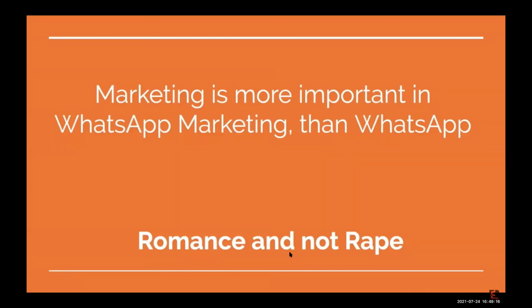So when you are wooing someone, you do things that the other person will like. So when you are using WhatsApp for marketing, create messages which the other people will like, send messages in a way and in a frequency which the other people will like. As this line goes, marketing is supposed to be romance and not rape. So make sure you don't do that with your marketing activity.